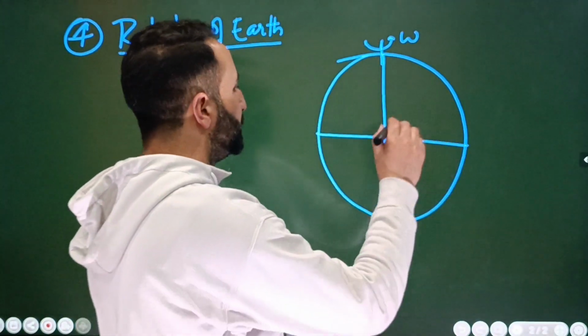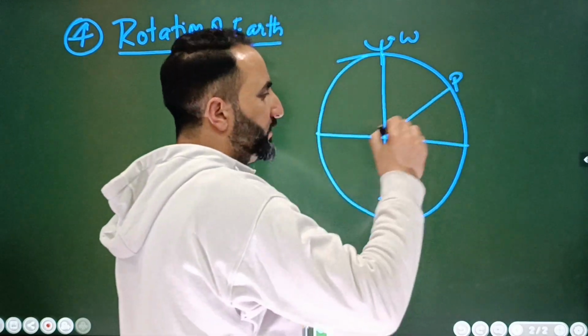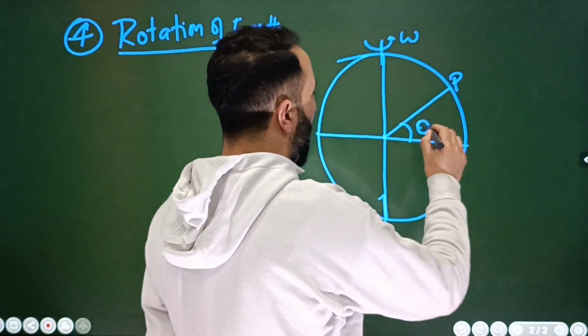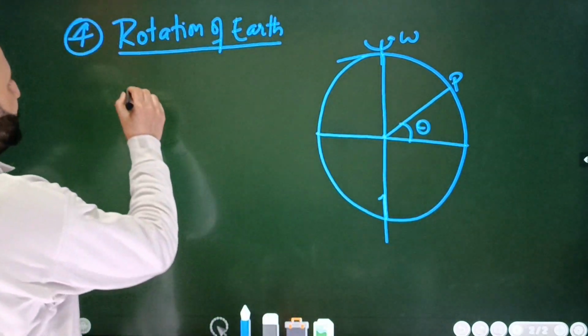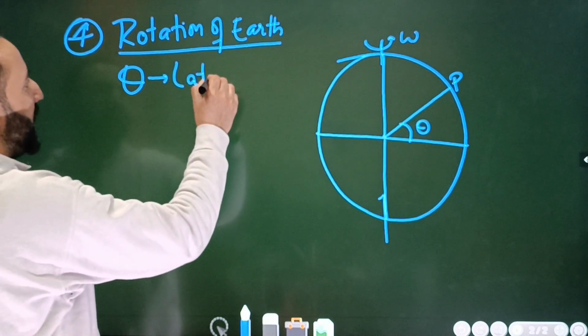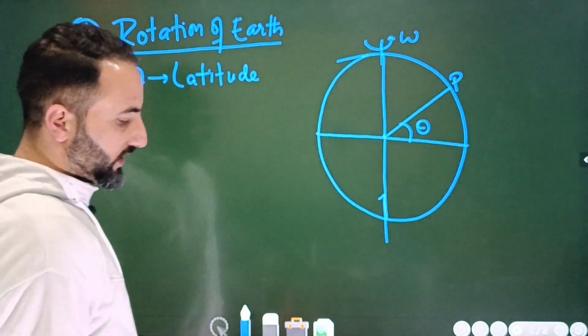Okay, all right. Then next what I will define is this. For example, this is any point, point P, at an angle of theta with respect to the equator, and this theta is what we call the latitude. This theta is called the latitude, okay? What does this latitude actually define? It defines the location of any point on the earth.